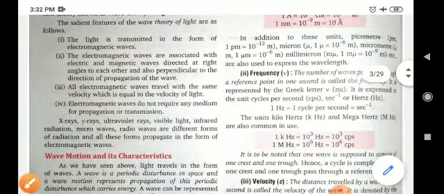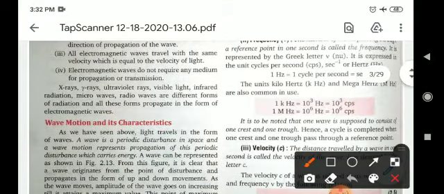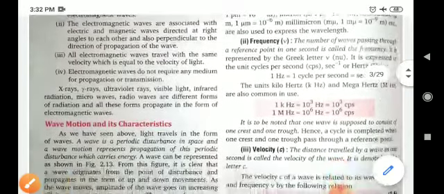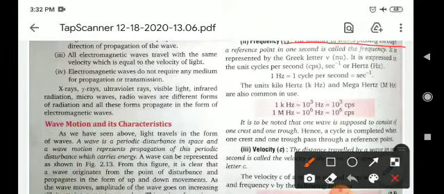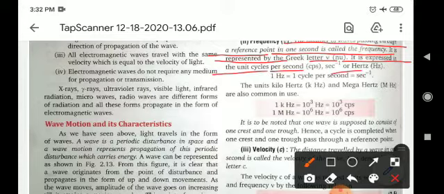Okay, next one is frequency. The number of waves passing through a reference point in 1 second is called frequency, and it is represented by the Greek letter nu. It is expressed in the unit cycle per second or hertz. 1 hertz is equal to 1 cycle per second. Okay, units: 1 kilohertz equals 10 to the power 3 hertz, and 1 megahertz equals 10 to the power 6 hertz.